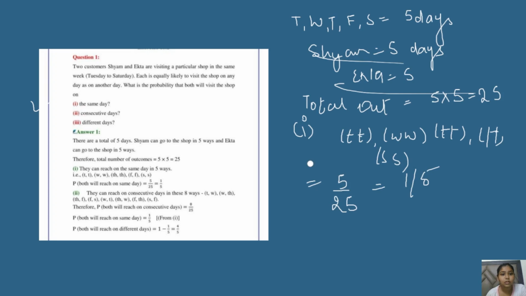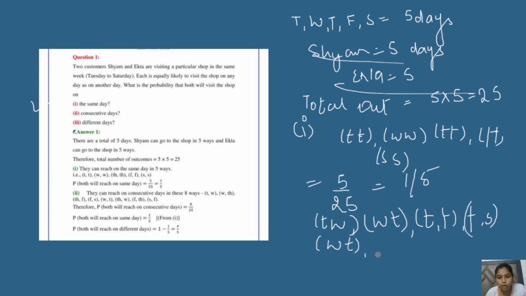Now the second part is consecutive days. So we will find the probability of getting consecutive days. Consecutive means Tuesday-Wednesday, Wednesday-Thursday, Thursday-Friday, and Friday-Saturday. Not more than that, because they can't go on other days. And they can also go the opposite way, like Wednesday-Tuesday and Thursday-Wednesday, like Sham can also go on Thursday. So there are a total of 8 favorable outcomes and the number of outcomes is 25, so this will be the answer.